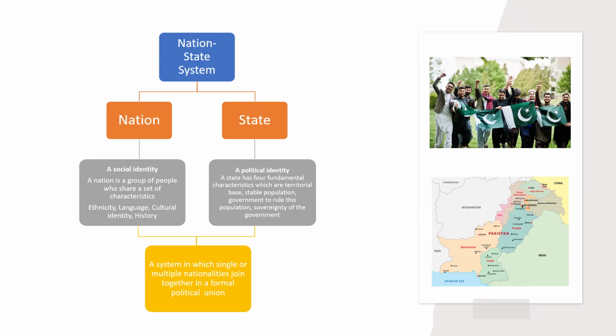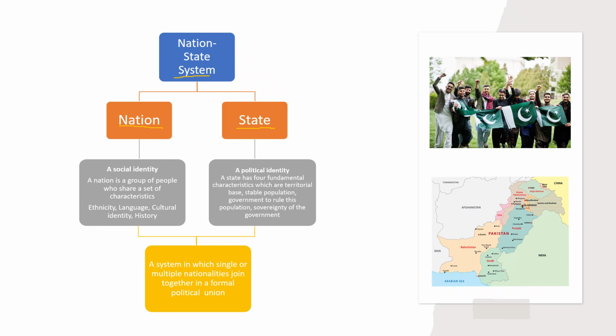Now here I would like to break down this term nation-state system and explain this system in detail. Students, this term nation-state system, the whole phrase comprises of two main terms, that is nation and then state. So let's see what is nation first. And what is the difference between nation and state?